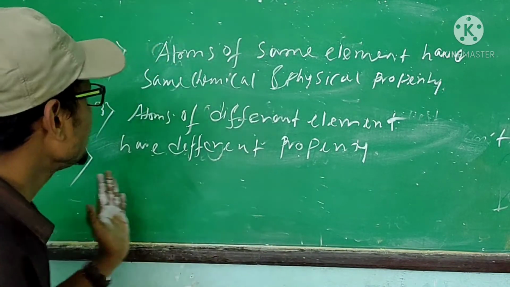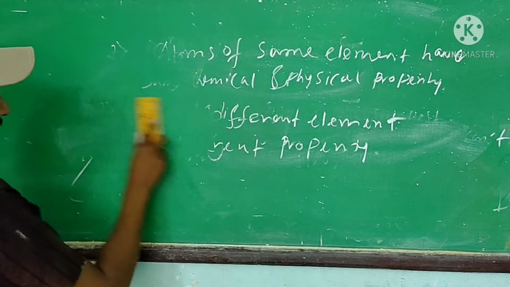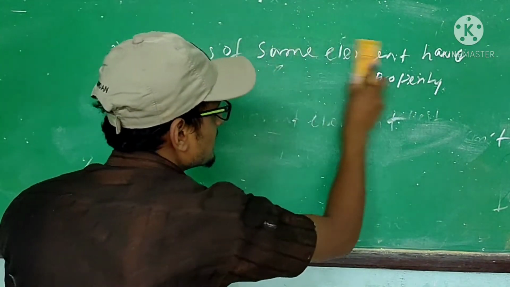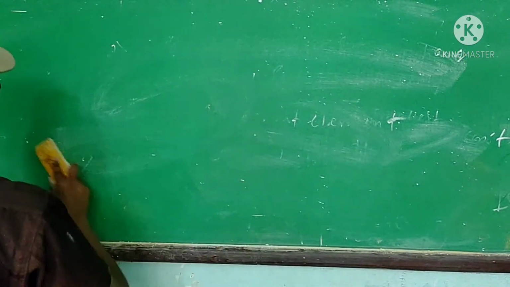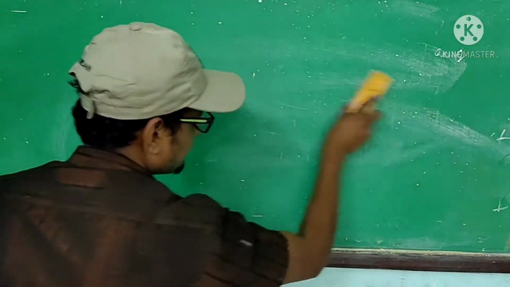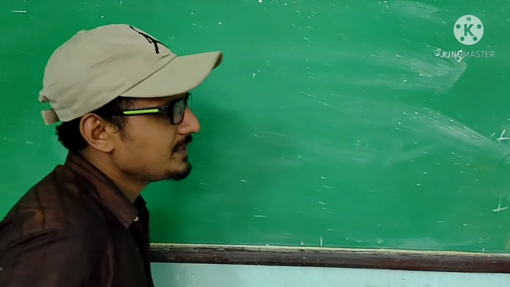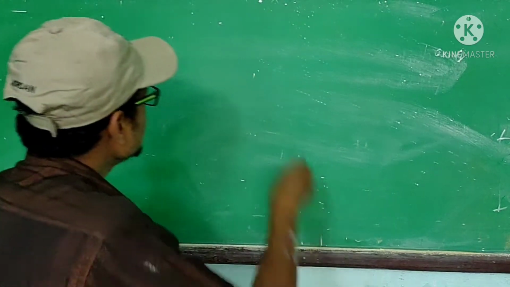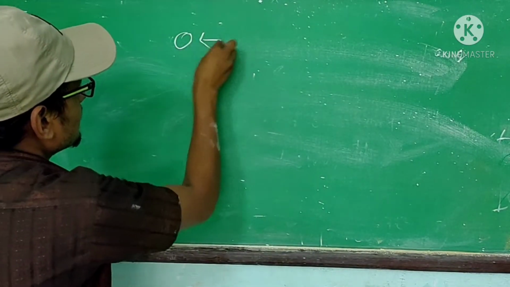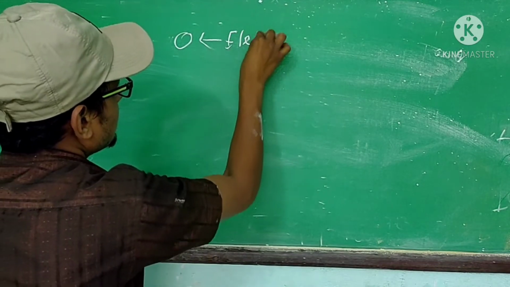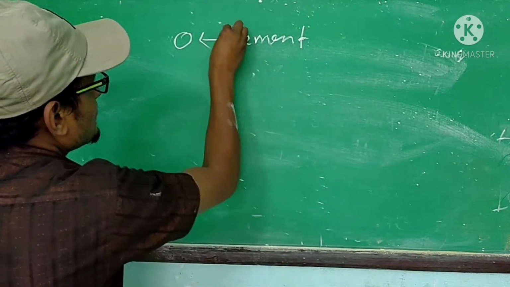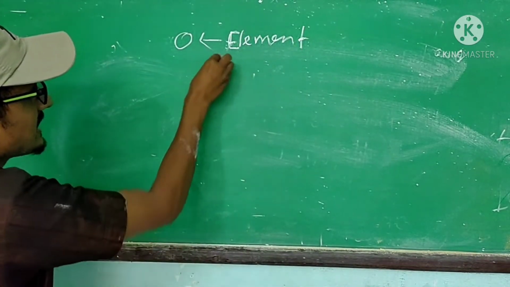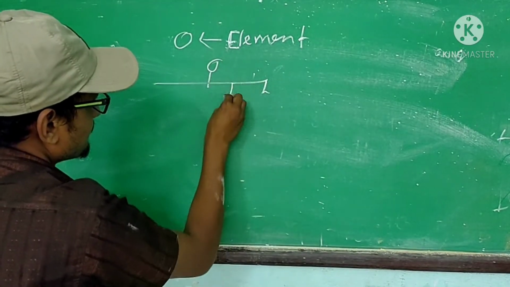So what we have concluded is that atoms are the small particles of matter that cannot be created and cannot be destroyed. Say oxygen is an element, as you have learned in earlier classes, and it has a large number of oxygen atoms.